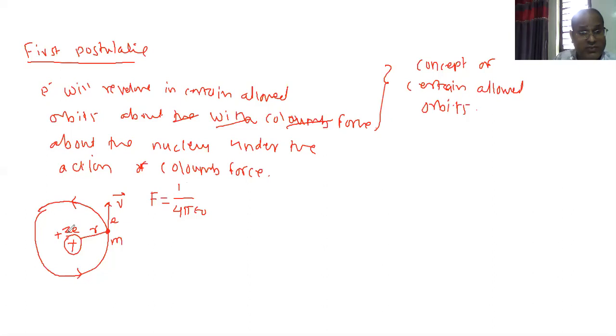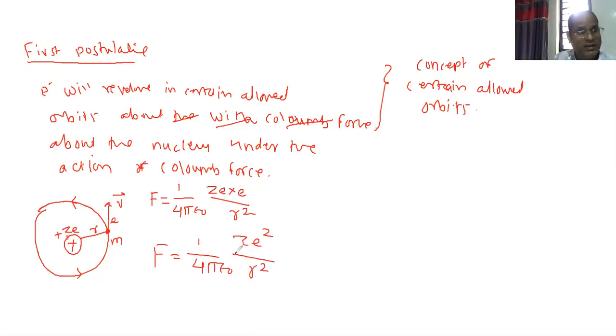What is the value of Q1, which is the nucleus? Charge on the nucleus is Ze. Q2 is what? Charge on the electron, e, and the distance between them is R. So what is your F? F is 1/4πε0 Z e square upon R square. Is it right?